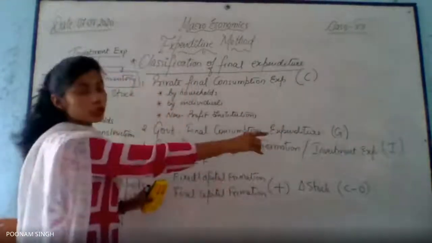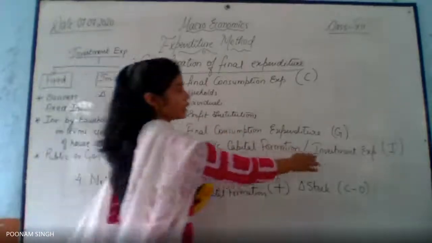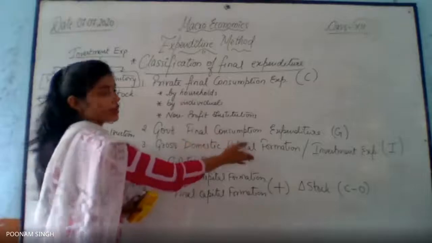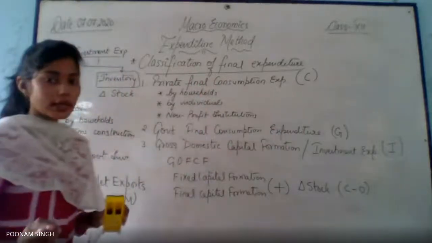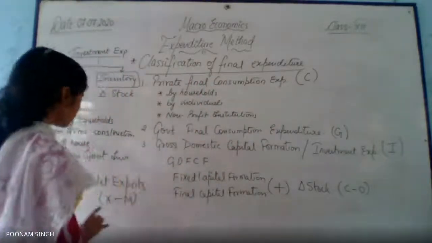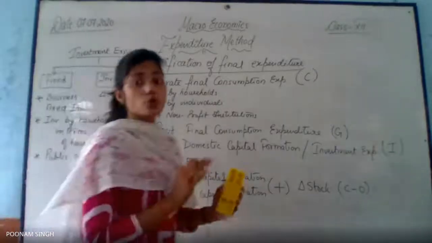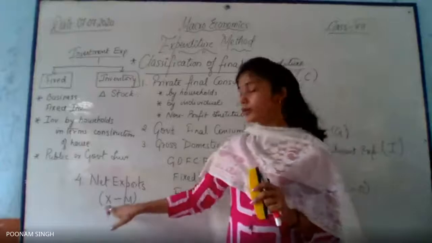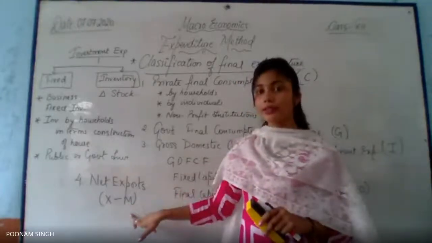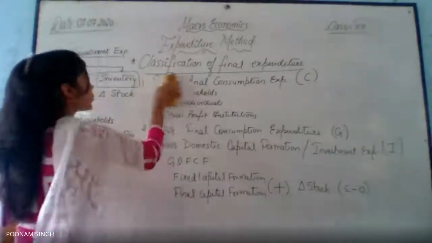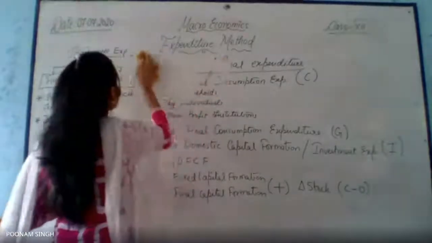Got it? And when I use I means either investment expenditure or you can say it as gross domestic capital formation. Is that clear? Coming to the last one, which is X minus M, I'll write now. X minus M. So where X minus M denotes that? Exports minus imports. So this is what the formula. Now let's erase it very quickly and come to the question.